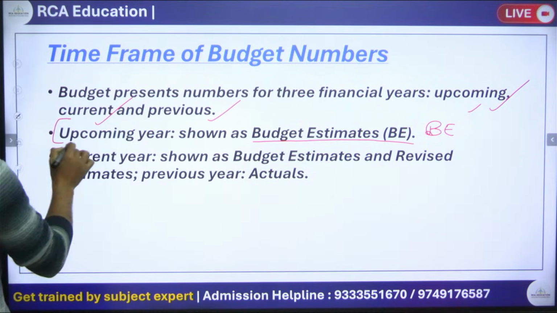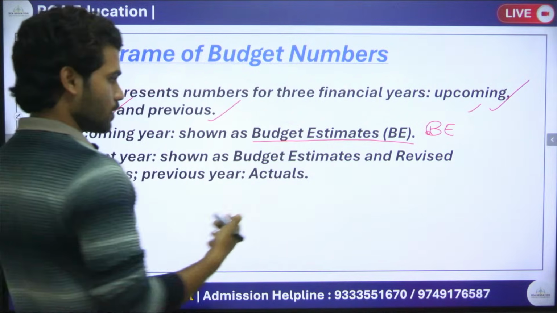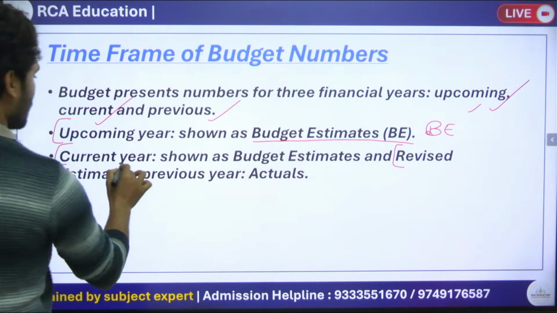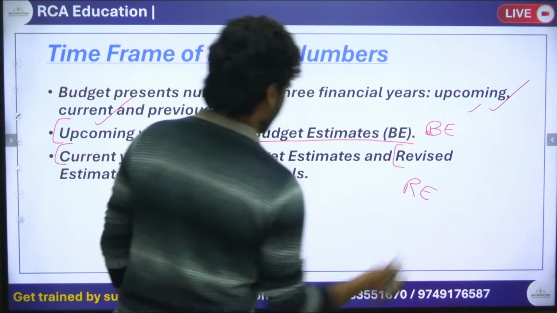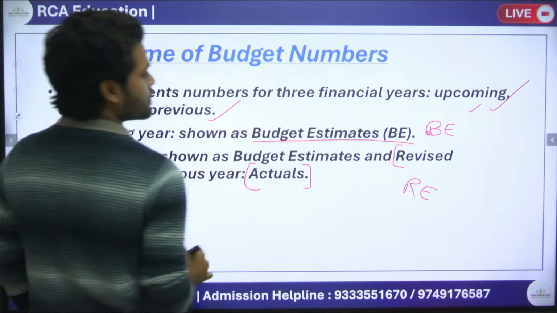The current year's estimate is called revised estimate, RE. And the previous year's data is called actuals.